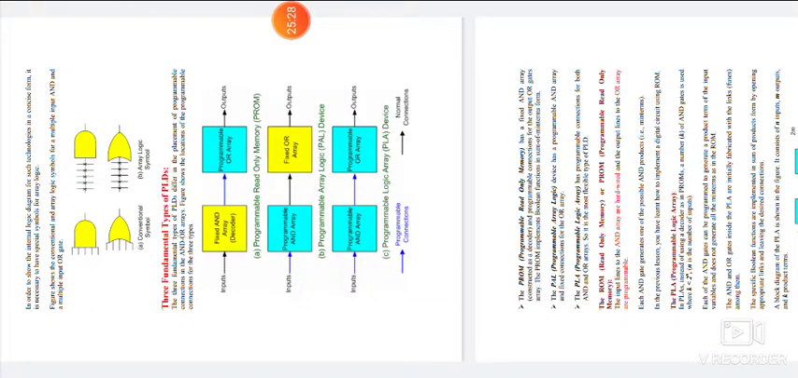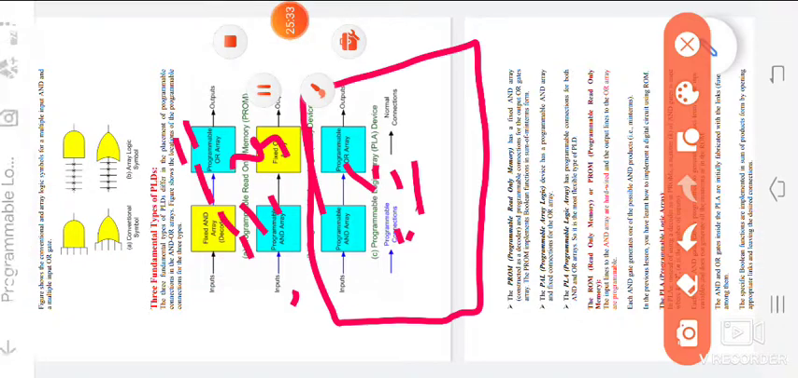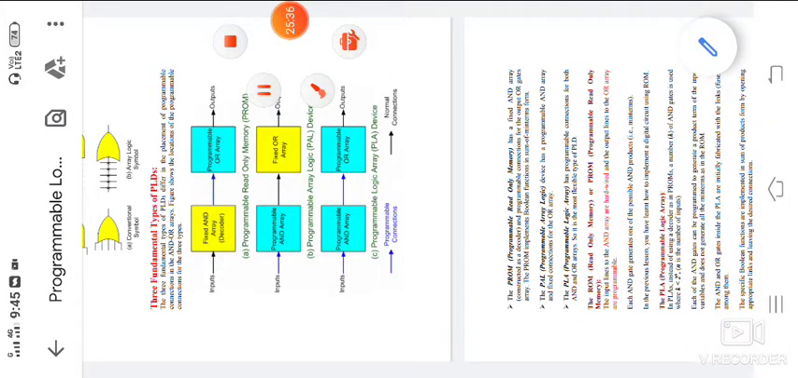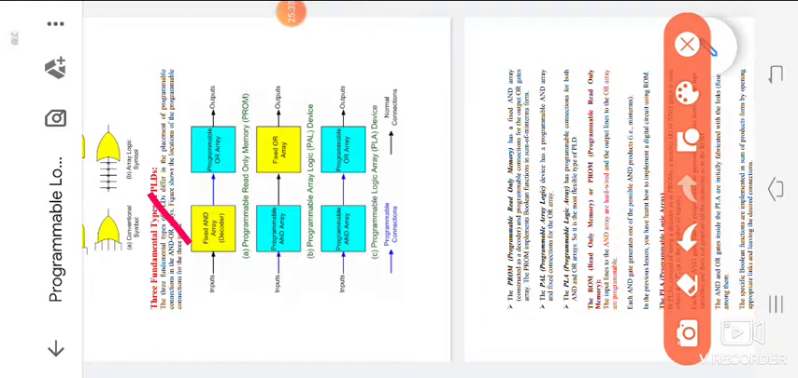You have observed, once again I told you: PROM has a fixed AND array constructed as a decoder and a programmable OR array. PAL has a programmable AND array and a fixed OR array. PLA has a programmable AND array and a programmable OR array. Those are the very important differences. These are PLDs, programmable logic devices. We are solving the problems in the next class. Thank you.